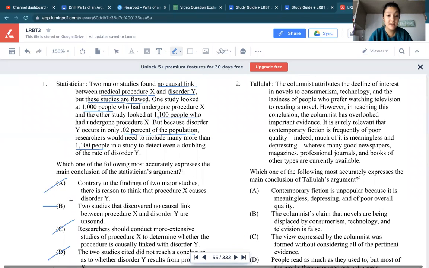And B is the answer because it most closely reflects what the first sentence is saying, like what we predicted: the major studies found that there was no causal link between medical procedure X and disorder Y, but these studies are flawed. So B is saying that the 2 studies that discovered no causal link between those 2 are unsound or flawed.